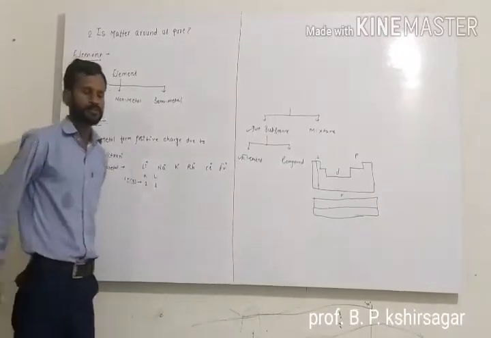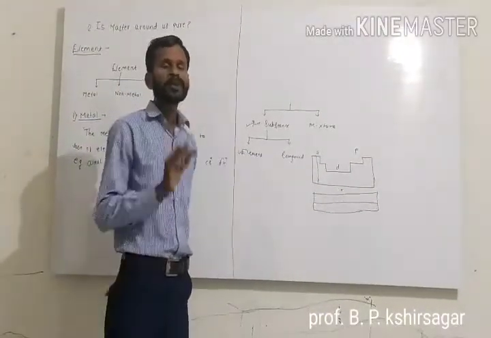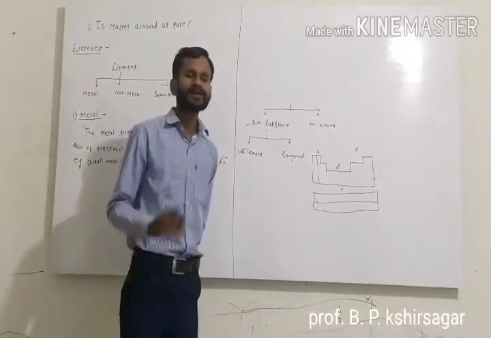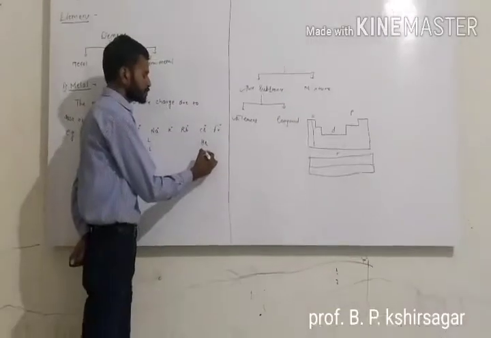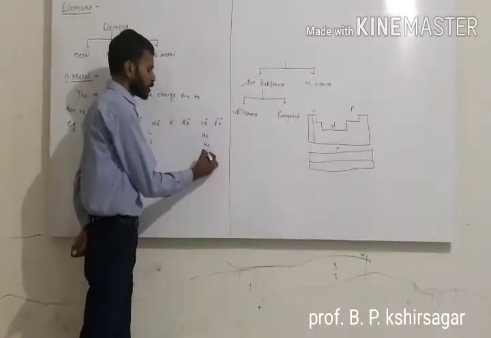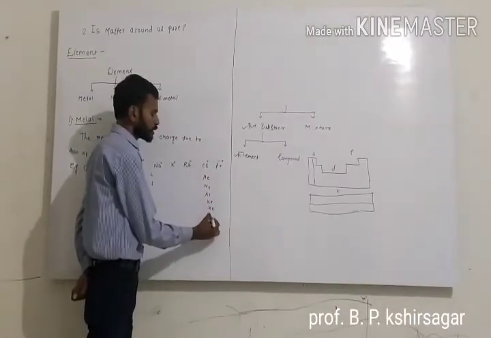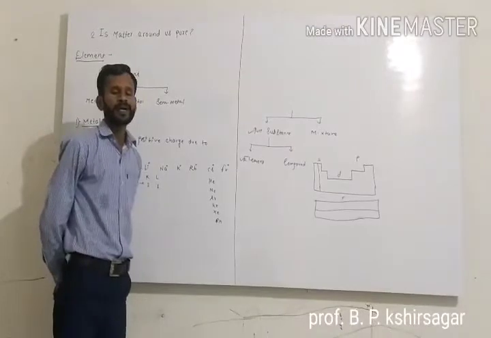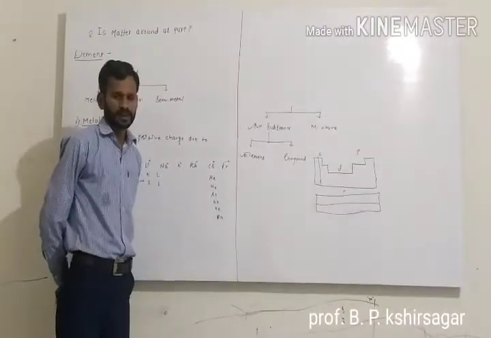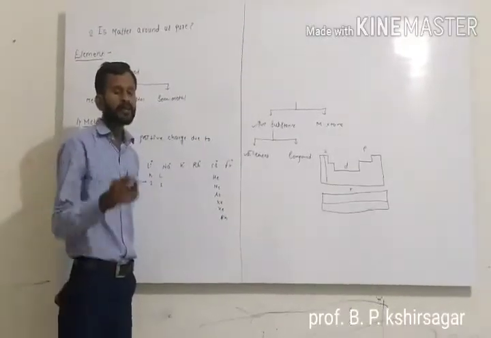And we know that in the modern periodic table, all the noble gaseous elements are stable: helium, neon, argon, krypton, xenon, radon. These are the noble gaseous elements in the modern periodic table, and all these elements are always stable.